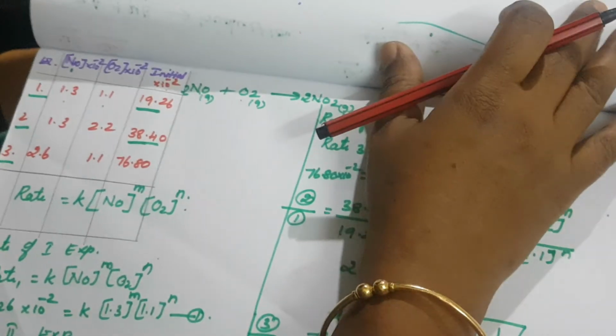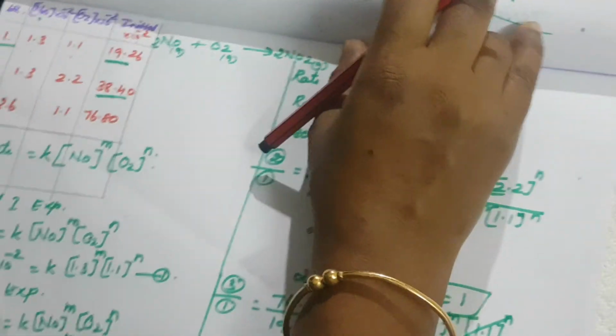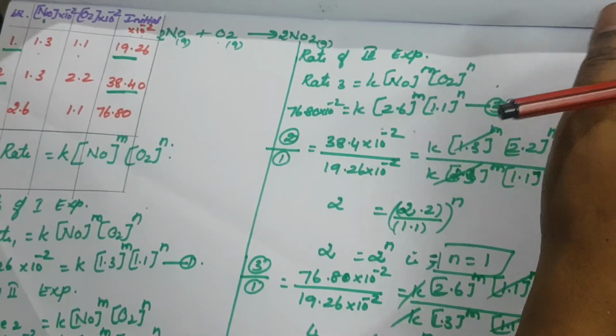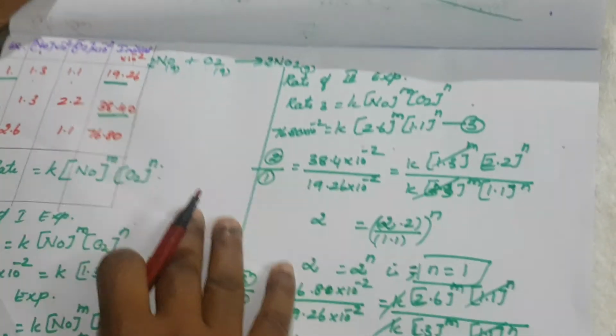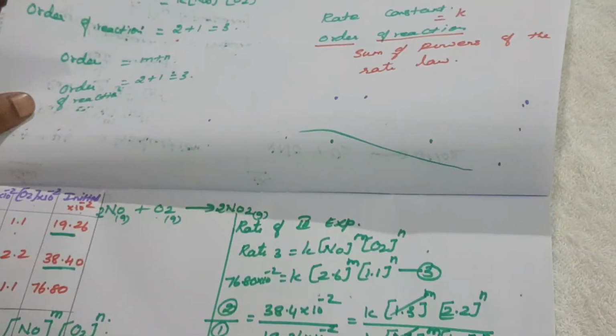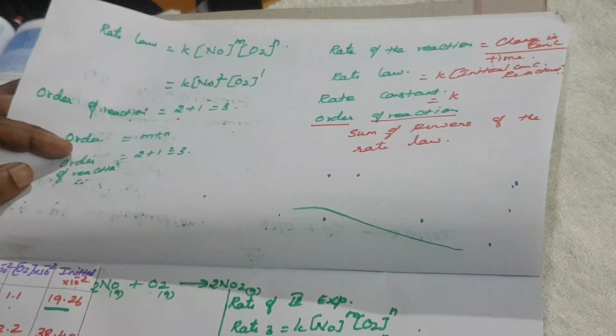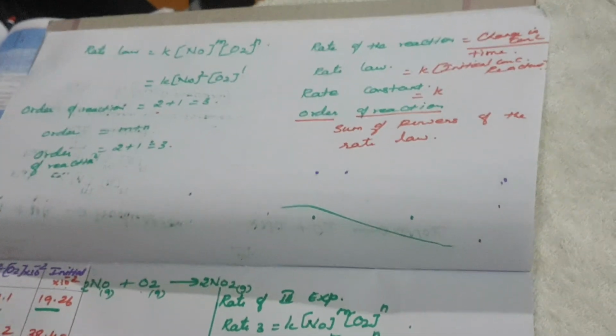Okay, so today we studied what is meant by average rate, instantaneous rate, then rate of the reaction, rate law and rate constant. Next we are going to see the difference between rate and rate constant, and molecularity and order. We will see that in the next video.